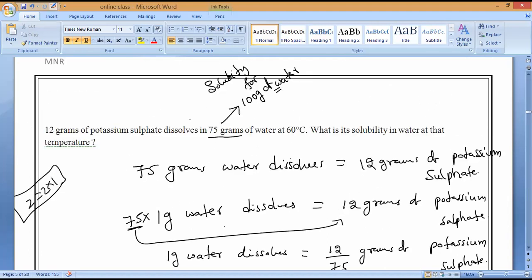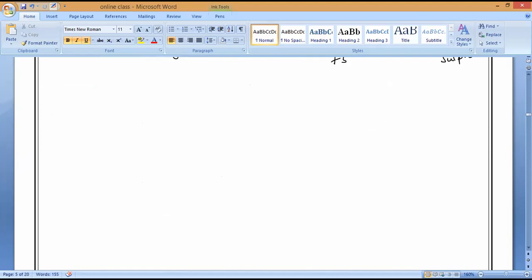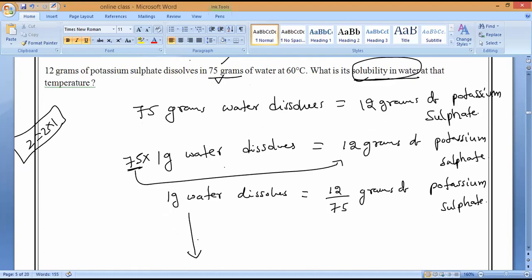In the question, they are asking to find the solubility of water. For how many grams do we have to find it? We know it for 75 grams, but we have to find it for 100. So 100 grams of water will dissolve... 1 becomes 100, so 1 is multiplied by 100. If you multiply this side by 100, then this side also gets multiplied by 100.